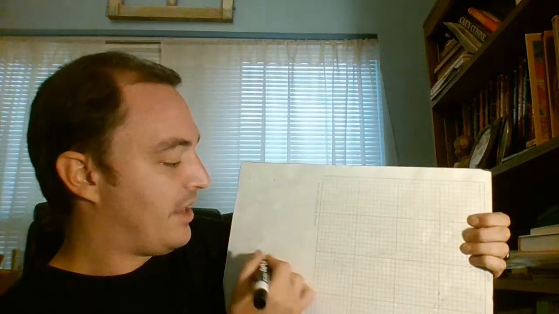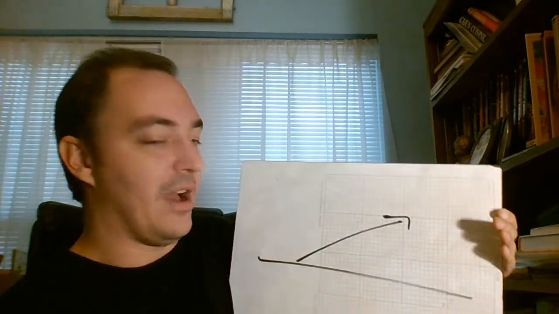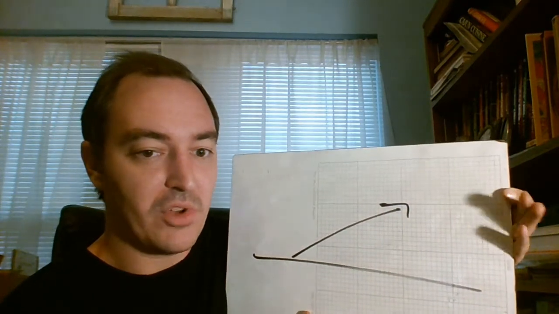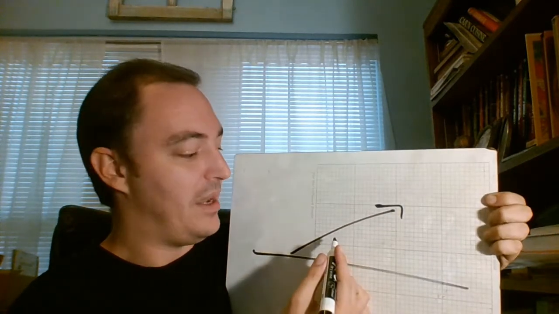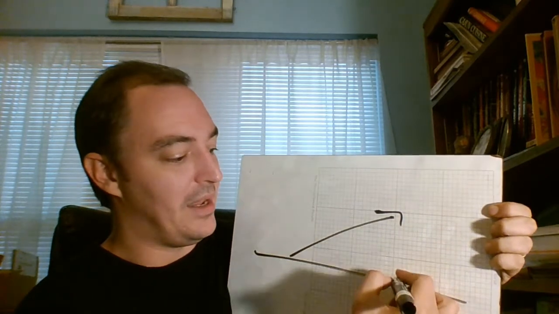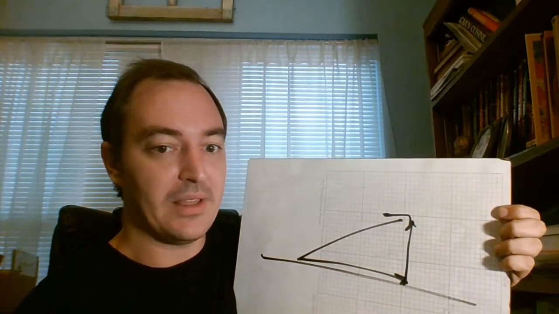So projectile motion, or motion in 2 dimensions. The main thing is just to remember that when I have motion in 2 dimensions, let's say that I have the ground, and I'm going to throw something off of that ground. I can take every piece of that motion. I can take the distance. I can take the velocity. I can take the acceleration. I can take all of those pieces, and rather than have them be in 2 dimensions, I can have them be in an x direction and in a y direction. And why would I split them? Because they're easier to handle and they don't interact with each other.